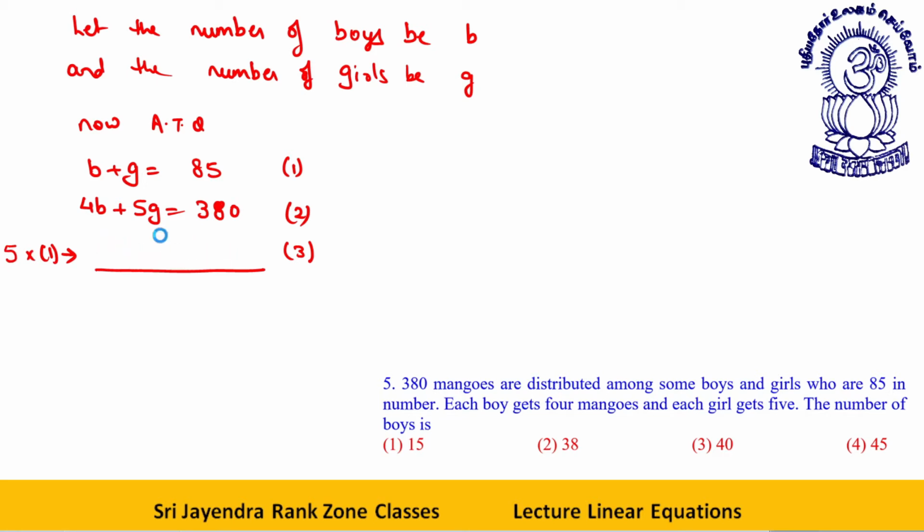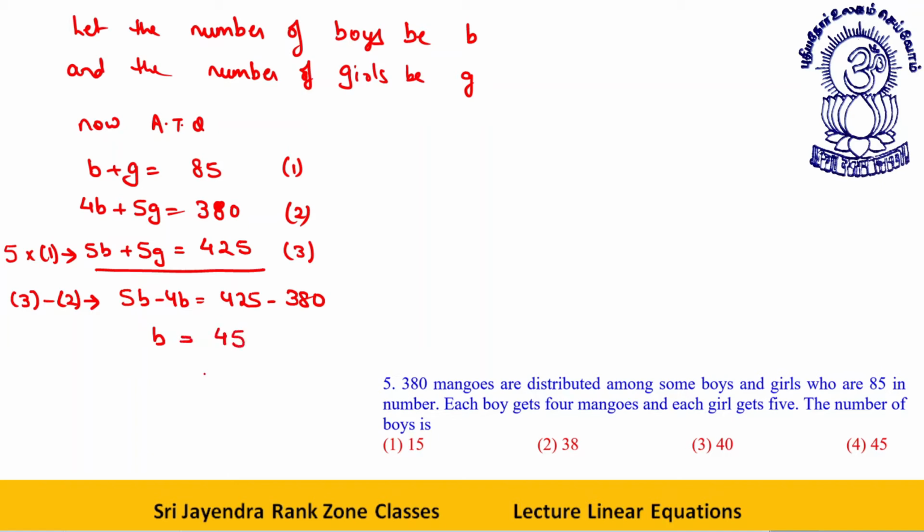Look, 5 boys plus 5 girls, 85 into 5 will be 425. Now, what I need to do? I need the number of boys. 3 minus 2 will give me what? 5 boys minus 4 boys is equal to 425 minus 380. So the number of boys comes out to be 45. Option 4 is your answer.